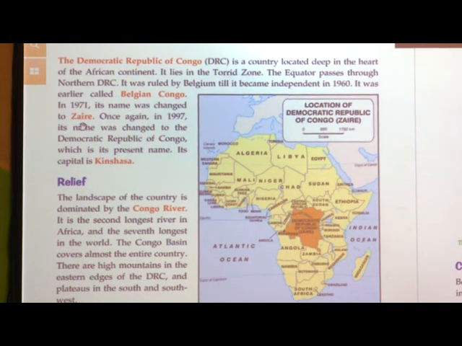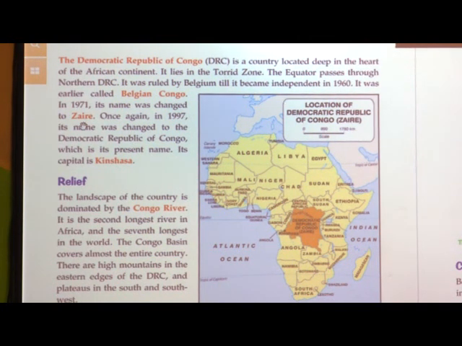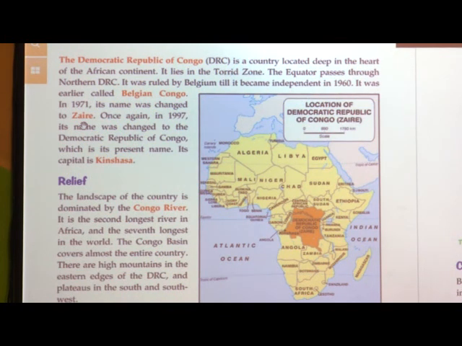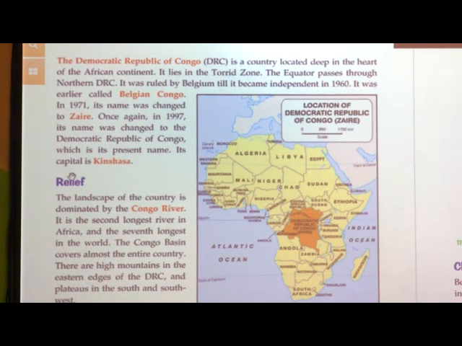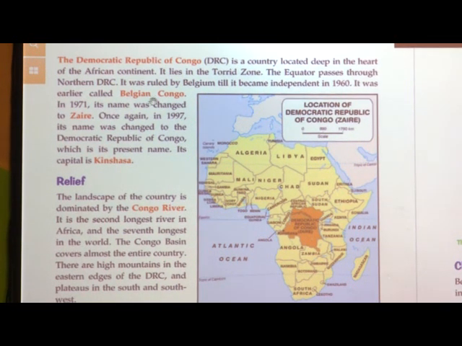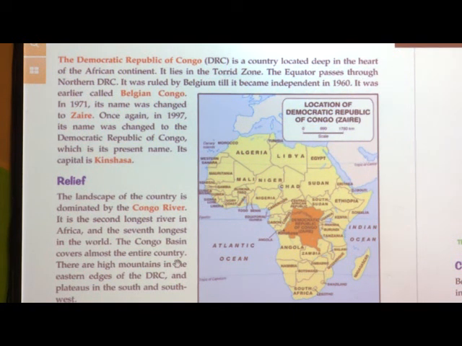Then once again in 1997, the name was changed to Democratic Republic of Congo. So, this was the name given to DRC, earlier known as Belgian Congo, and the capital is Kinshasa.